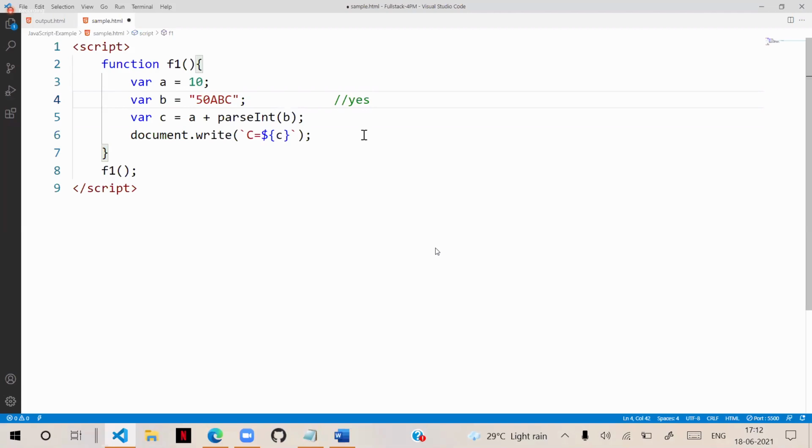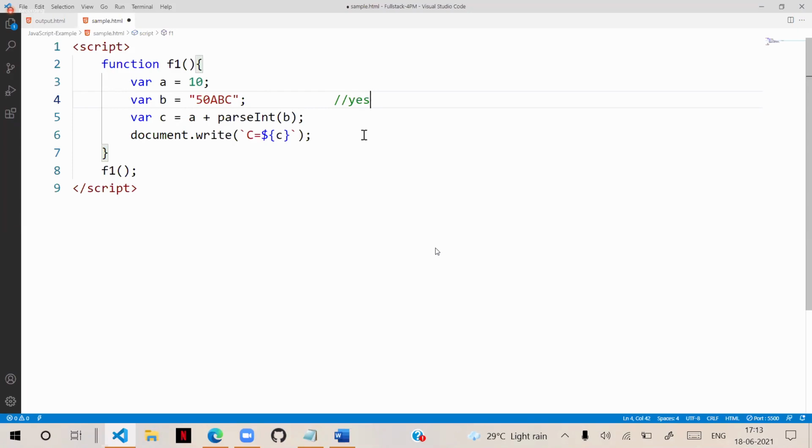Why? Because JavaScript has the ability to convert into number. It is not hexadecimal or binary. Don't overthink, because generally hexadecimal representation will be different.